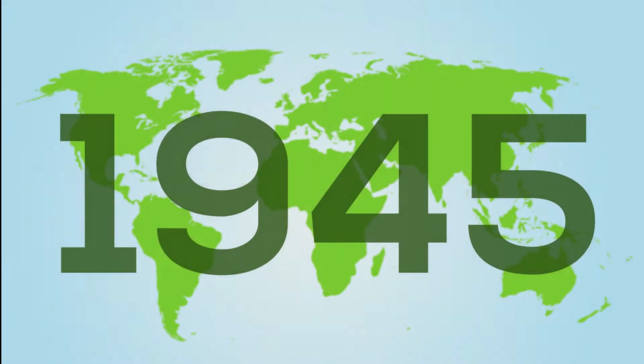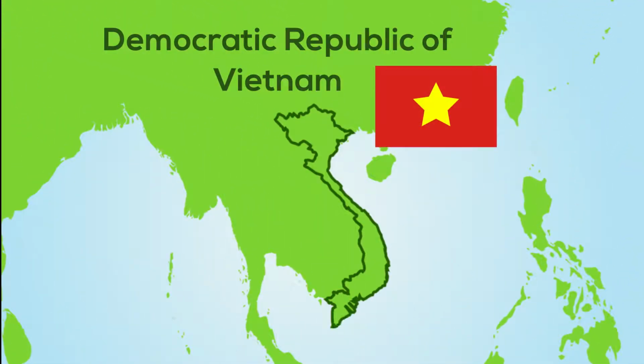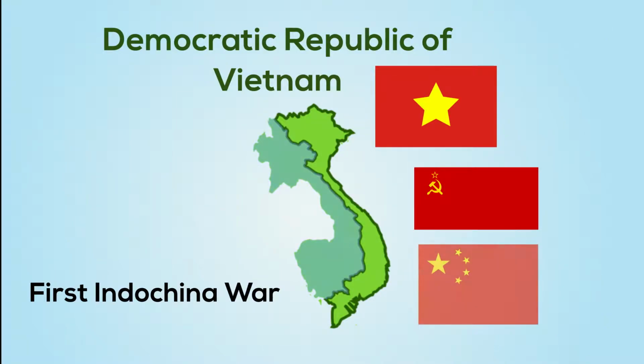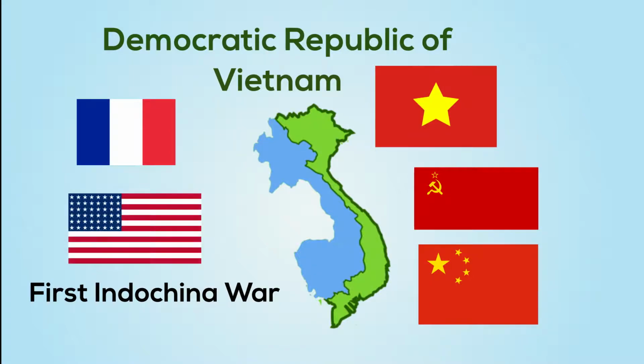After World War II, a small country in French Indochina declared independence, and the Democratic Republic of Vietnam was born, sparking the First Indochina War. Vietnamese revolutionaries were supported by communist powers such as the Soviet Union and China, while the colonial French government was aided by Western anti-communist powers, mainly the US.